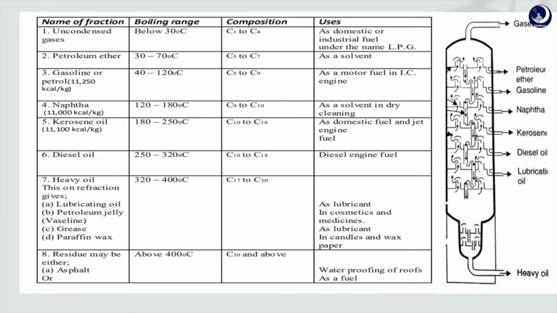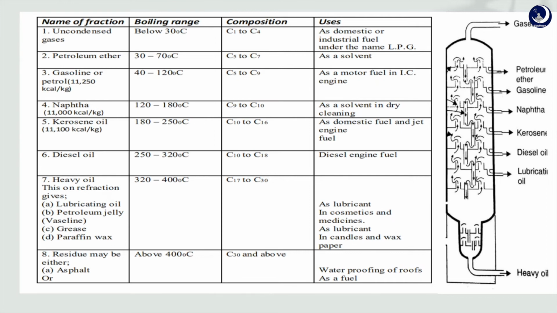This table tells about the different fractions obtained at different boiling points. First one is residue. We get the residue at above 400 degrees Celsius boiling point, and the composition is C30 and above, and they are used as waterproofing for roofs and also as a fuel.